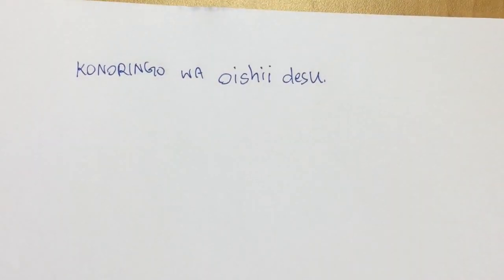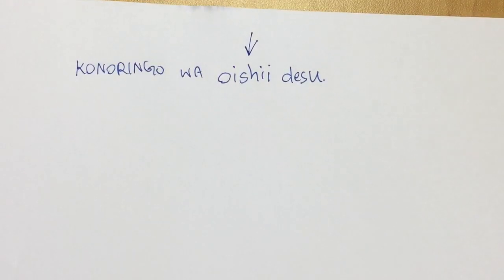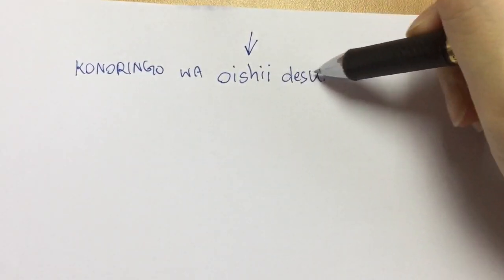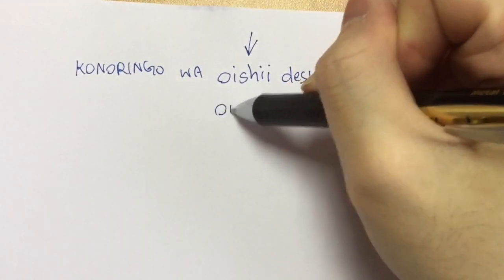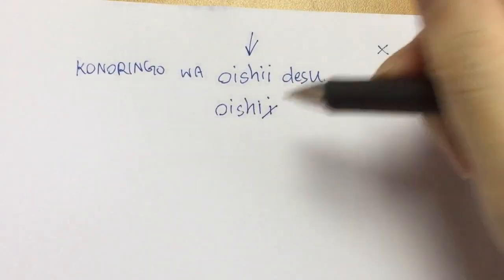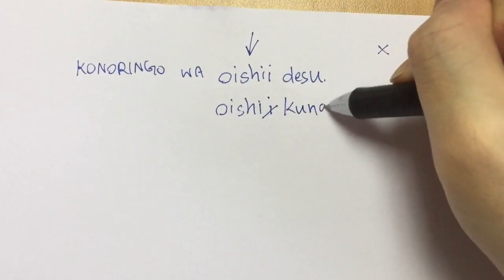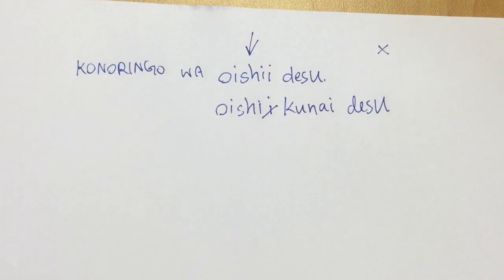Now, if you want to change this into negative, you have to change the adjective itself. You cannot say おいしいではありません. You cannot say that. You have to change the adjective itself. The way is, you have the word おいしい. You cut off the い and add くない です. This is the negative form of おいしいです. おいしくないです。